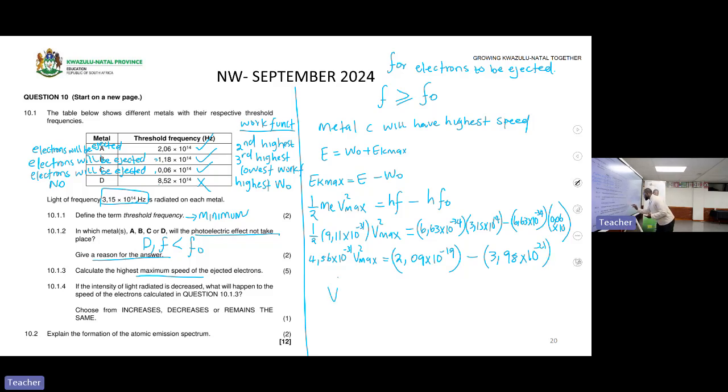So here, you will then divide by 4,56. Let us pick up our pace. 2,09 times 10 to the power of negative 19 minus the answer, then divide by 4,56 times 10 to the power of negative 31.